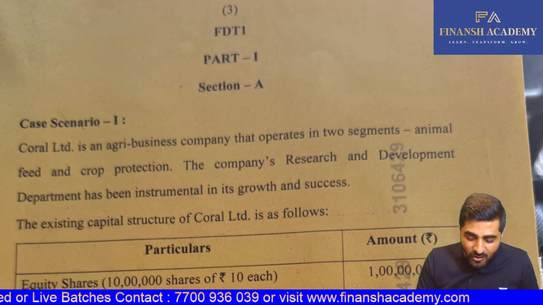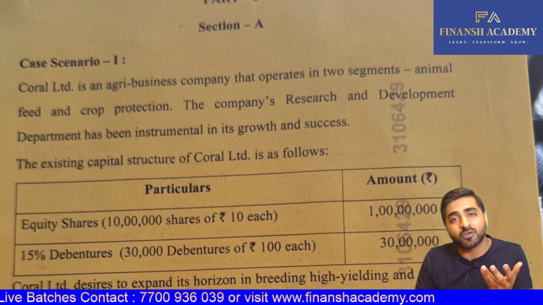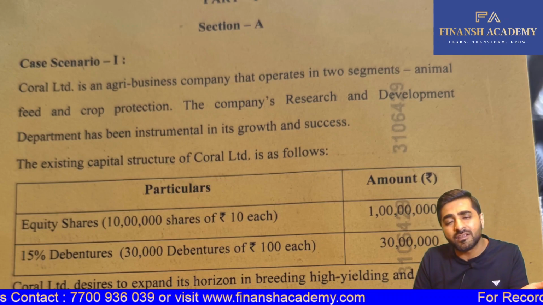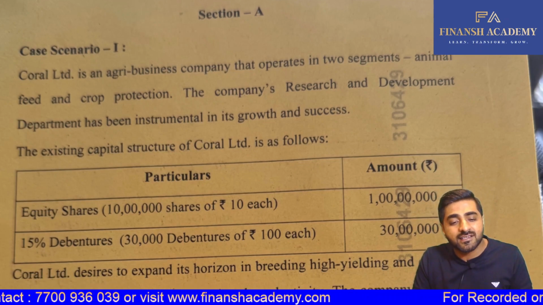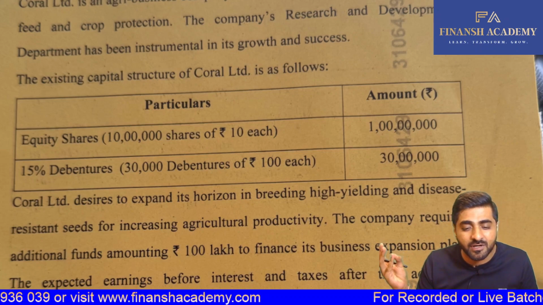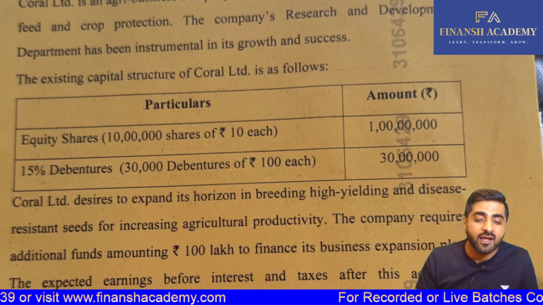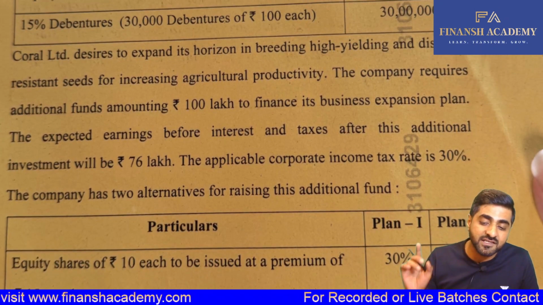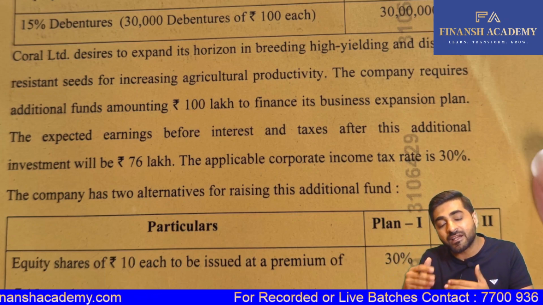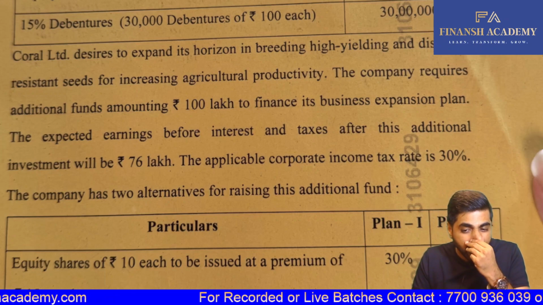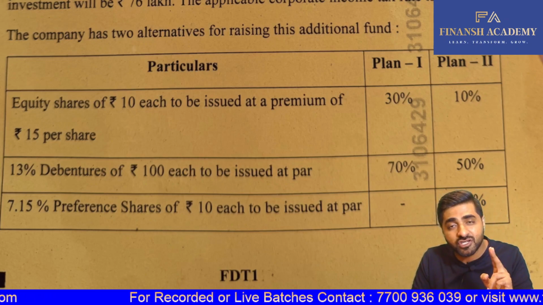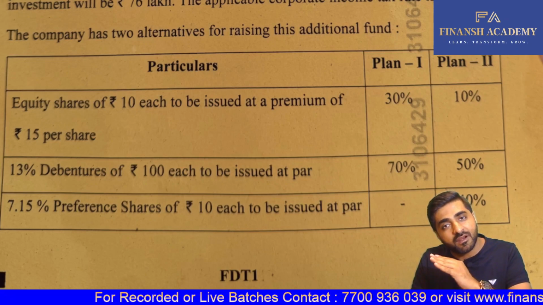Your case scenario 1 was about capital structure, our textbook question, and it was also very commonly found in the study module. This is the existing capital structure: we have equity share capital and 15% debentures. Then the funds required were rupees 100 lakhs. After expansion, your EBIT is given as 76 lakhs. The tax rate is 30%. And we have two financial plans. In the first plan, there is a debt equity mixture. In the second plan, there is an equity, debt, and preference mixture.